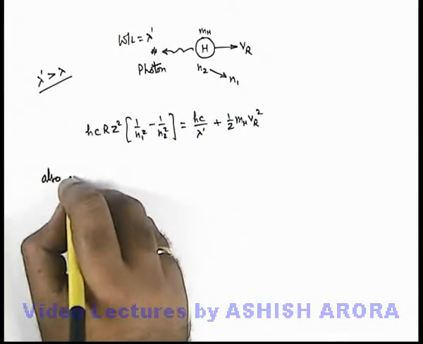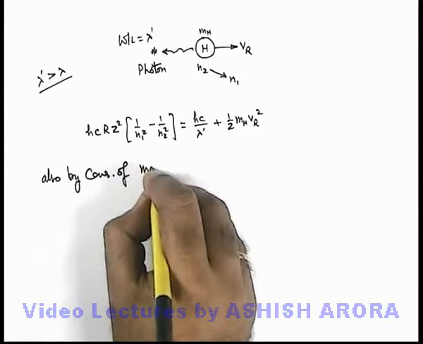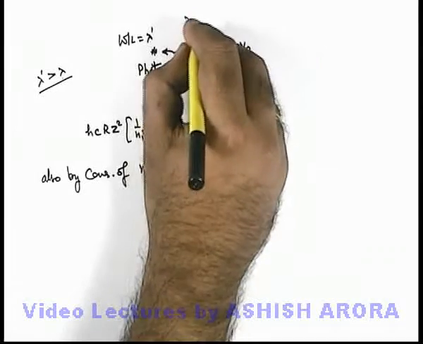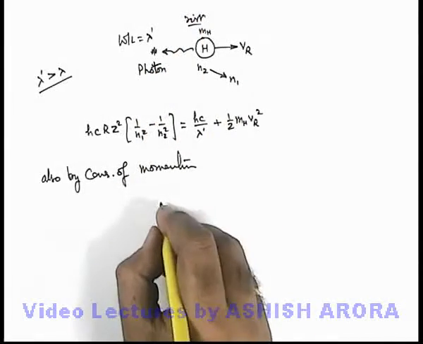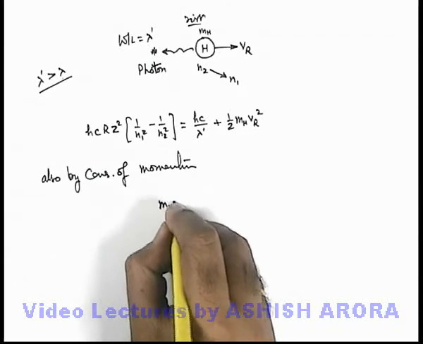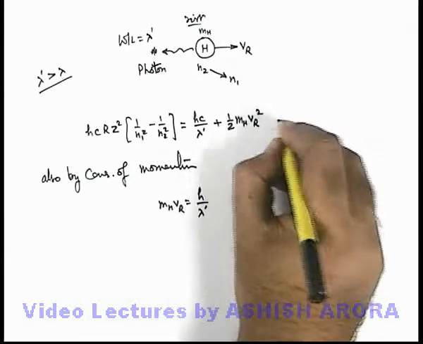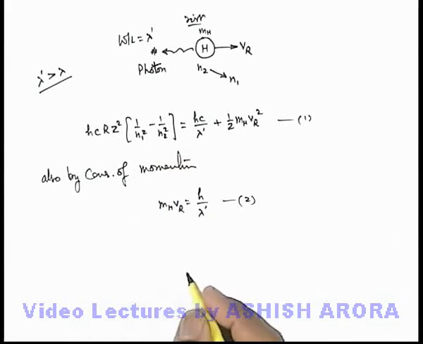And by conservation of momentum, initially this hydrogen atom was at rest, so the final momentum must be 0. Here we can write mh Vr equals h by lambda prime. Using these equations 1 and 2 we can directly get the value of lambda prime.